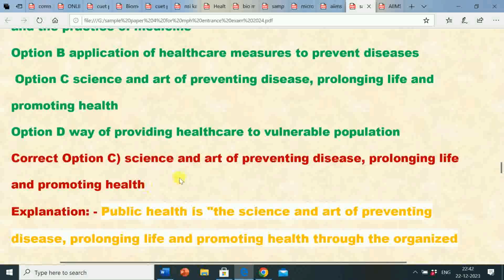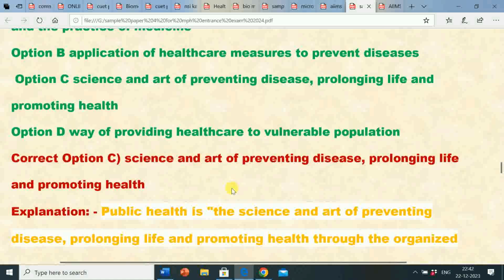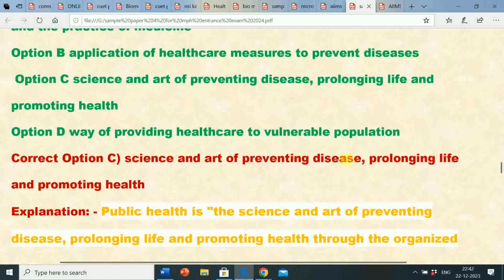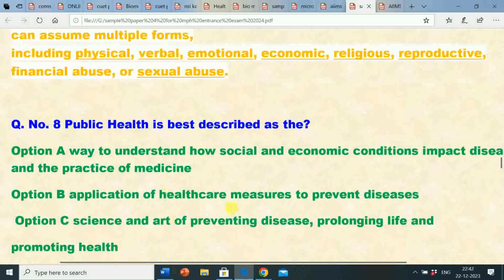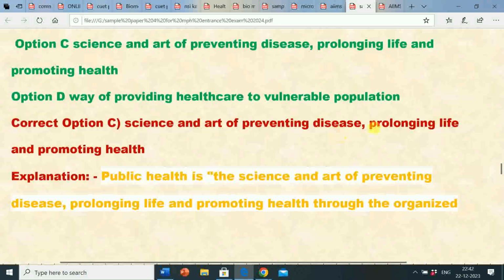Correct answer is option C, science and art of preventing disease, prolonging life and promoting health. So here the question is, public health is best described as the, and the correct answer is option C, that is science and art of preventing disease, prolonging life and promoting health.